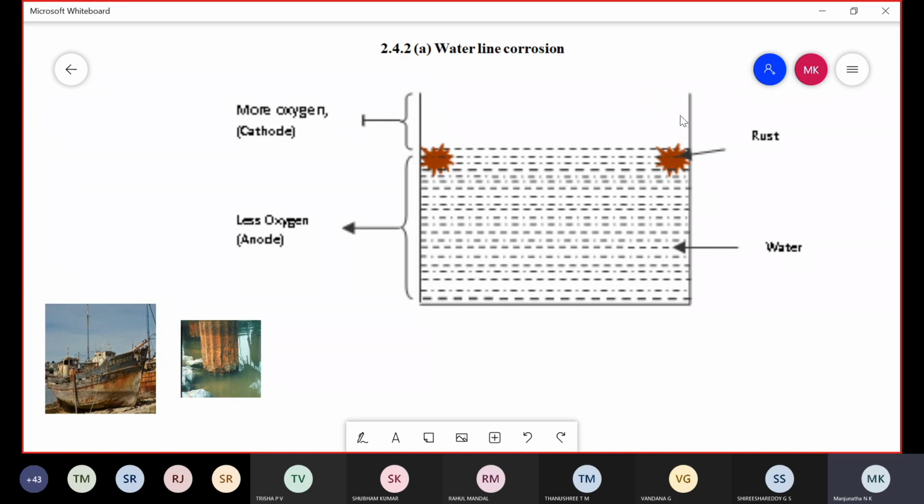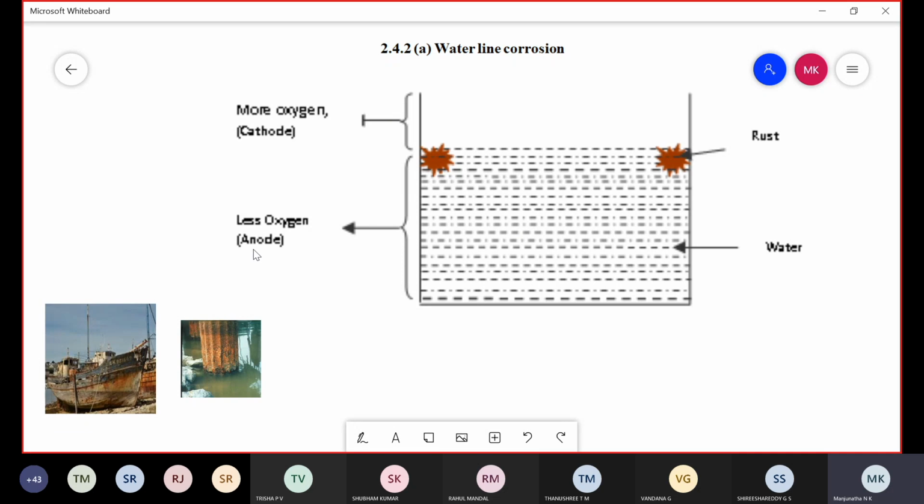See this diagram. Consider this is one steel or iron water tank. Up to this portion, whatever metal surface is there is exposed only to the dissolved oxygen concentration. Therefore, it has a less concentration of oxygen.